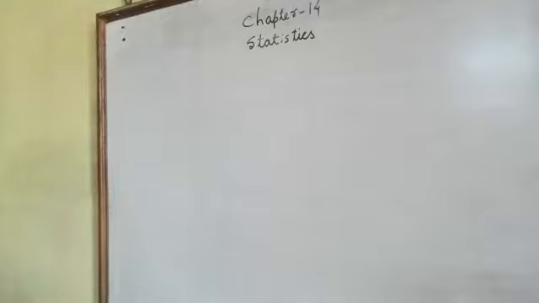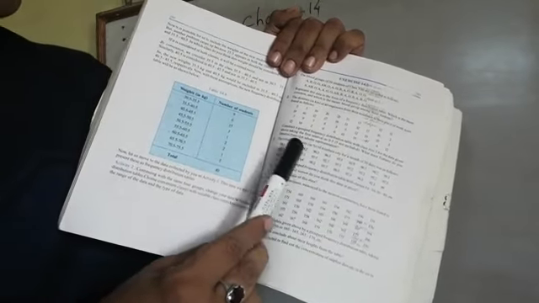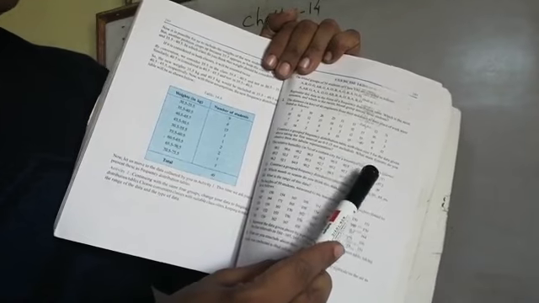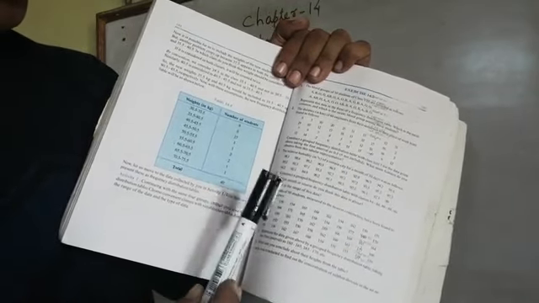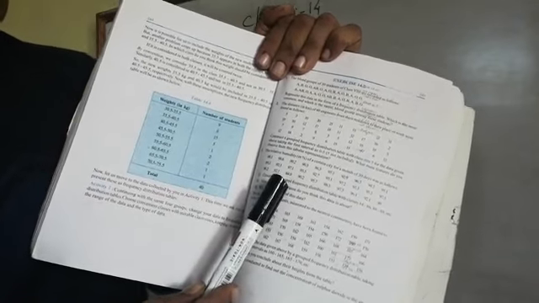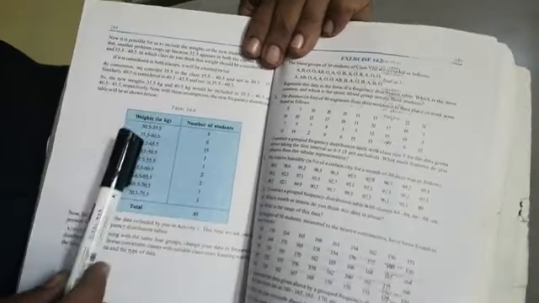This is an easy exercise and you can try it. Now this question is the third one. The relative humidity in a certain city for the month of 30 days is as follows. This is the table that was made. Again it is written to construct a group frequency distribution table.